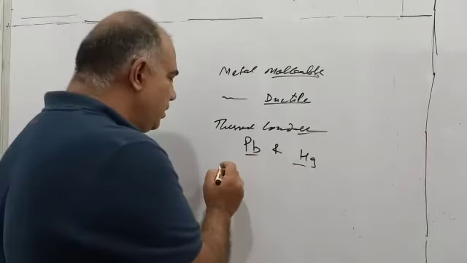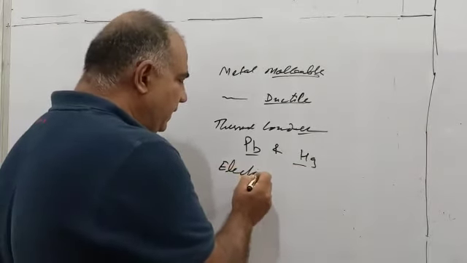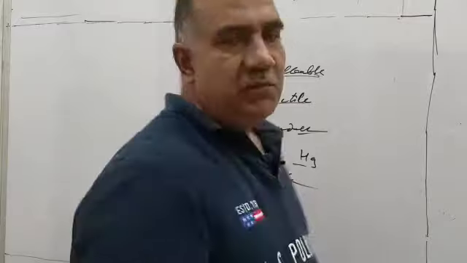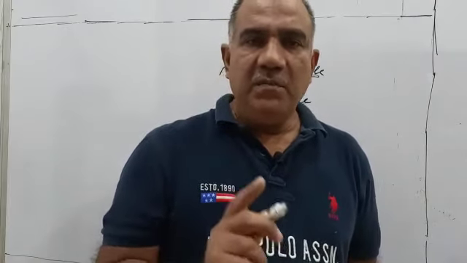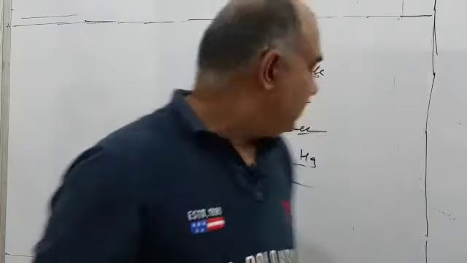Now we talk about electrical conductivity. Most of the metals are very good conductors of electricity. Silver is the best conductor, followed by copper and aluminium again. The electrical wires through which electricity is conveyed from one place to another are not made of silver, silver being very costly, though it is the best conductor. So the next best options are copper and aluminium. Electrical wires are made of copper and aluminium because they are good conductors, and at the same time they are cheaper.